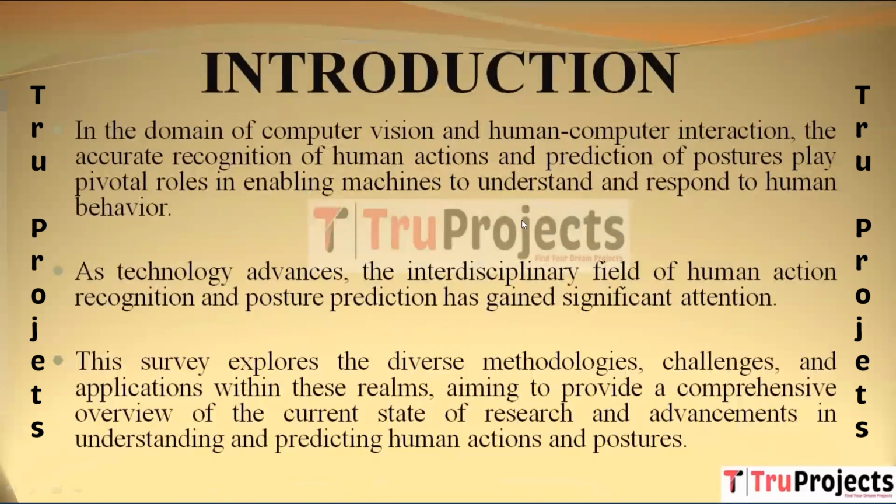In the realms of computer vision and human-computer interaction, precise identification of human actions and anticipation of postures are essential for machines to comprehend and respond to human behavior effectively. With the progression of technology, the interdisciplinary area of human action recognition and posture prediction has garnered considerable interest. This survey delves into various approaches, obstacles, and applications within these domains, seeking to offer a thorough overview of the present research status and progress in comprehending and forecasting human actions and postures.